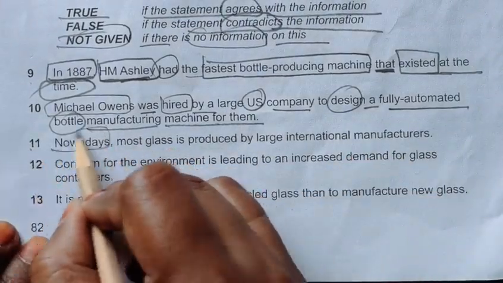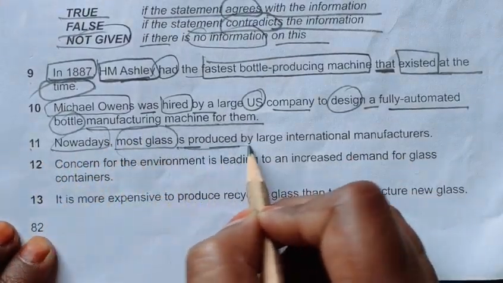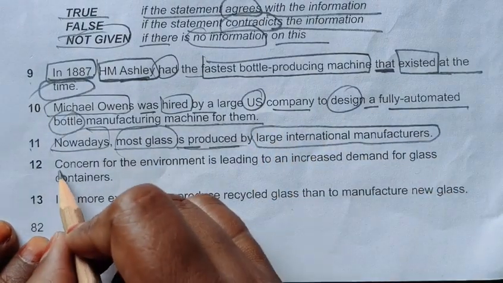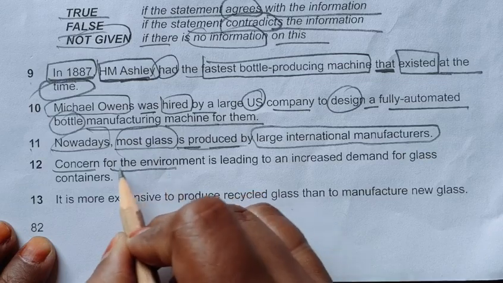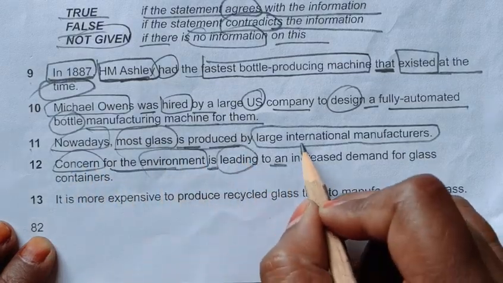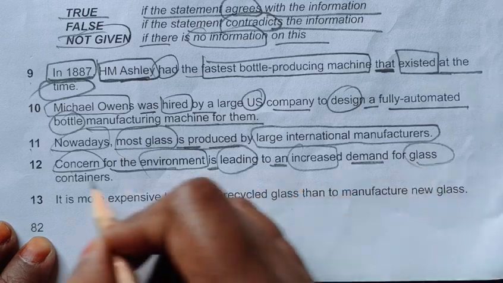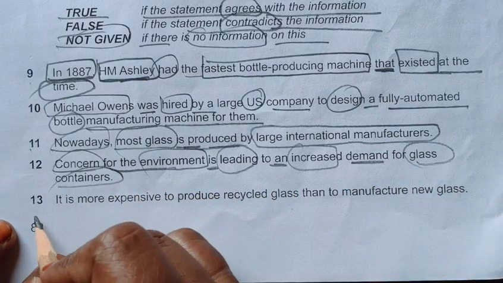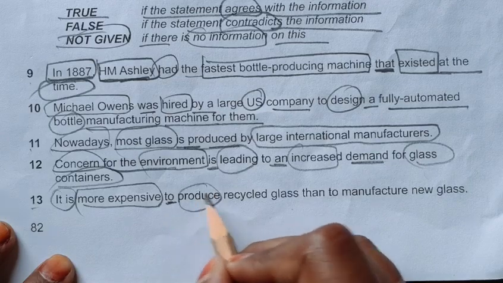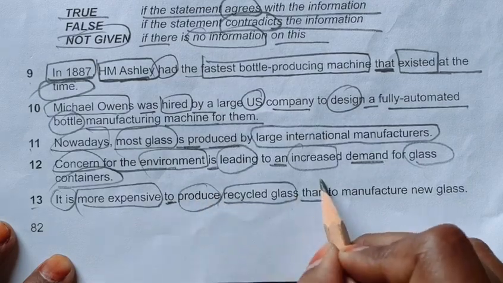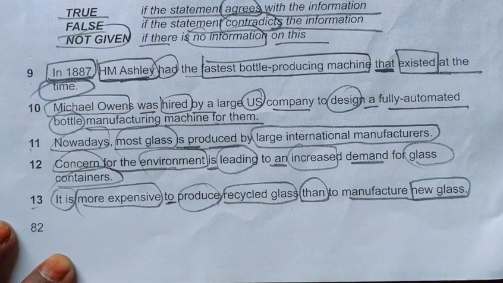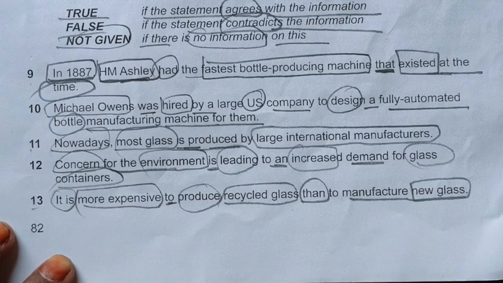11 number. Nowadays, most glass is produced by large international manufacturers. 12 number. Concern for the environment is leading to an increased demand for glass containers. 13 number. It is more expensive to produce recycled glass than to manufacture new glass. Okay, so we have marked our keywords.